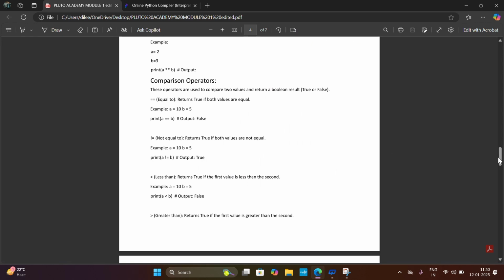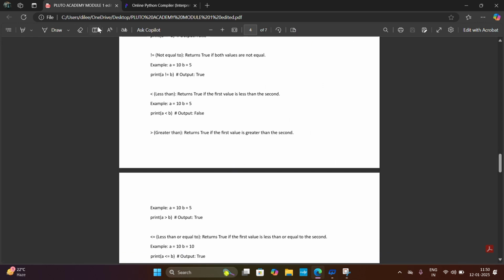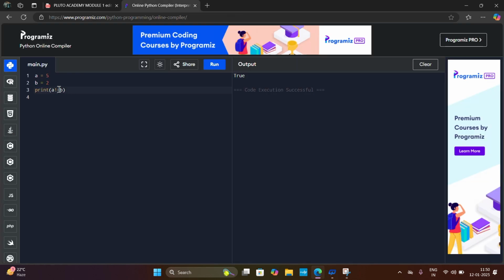Likewise, the next topic is less than and greater than. Less than returns true if the first value is less than the second one. Let's see an example. Assume that A equals 5, B equals 12, for example. And I will put here the less than operator and I will run this program. The output is true because 5 is less than 12. A is less than B. It is true. So the output is true.